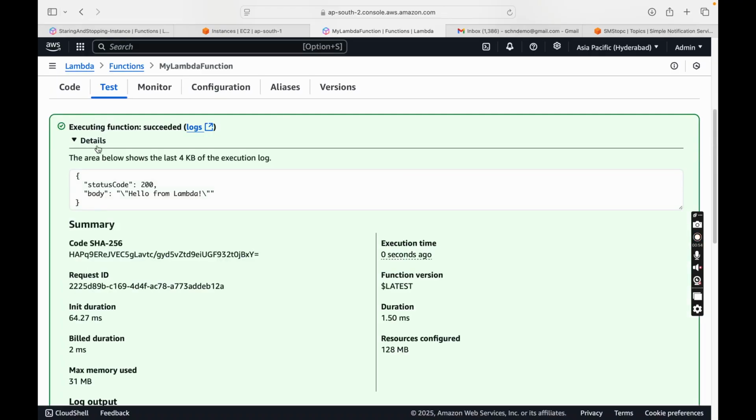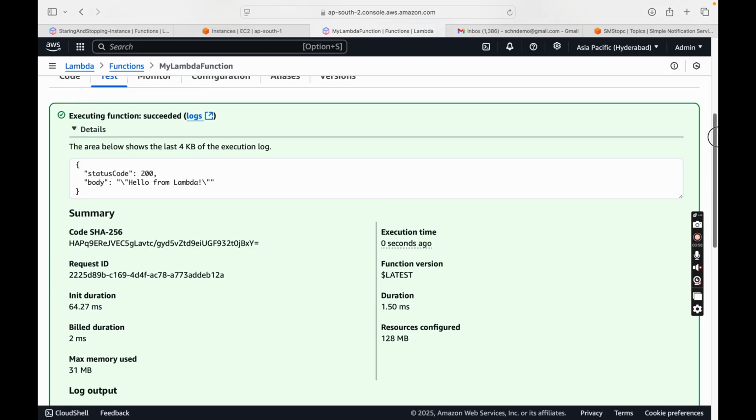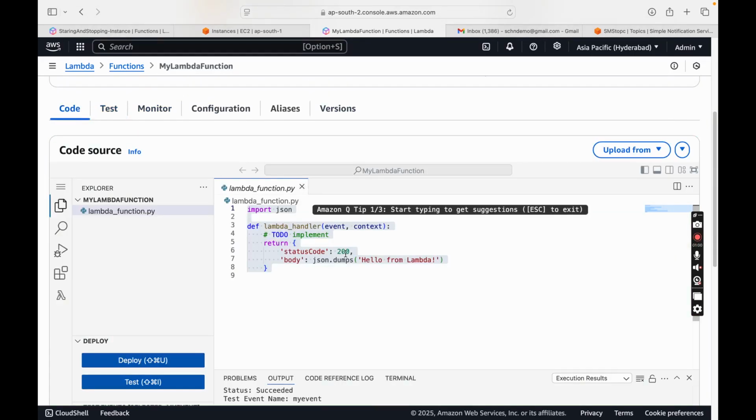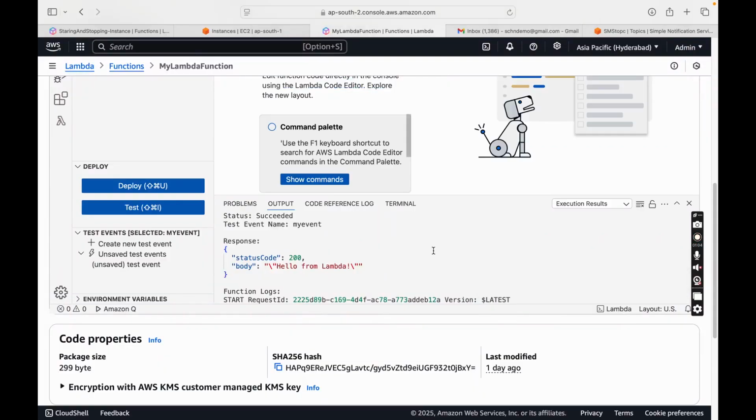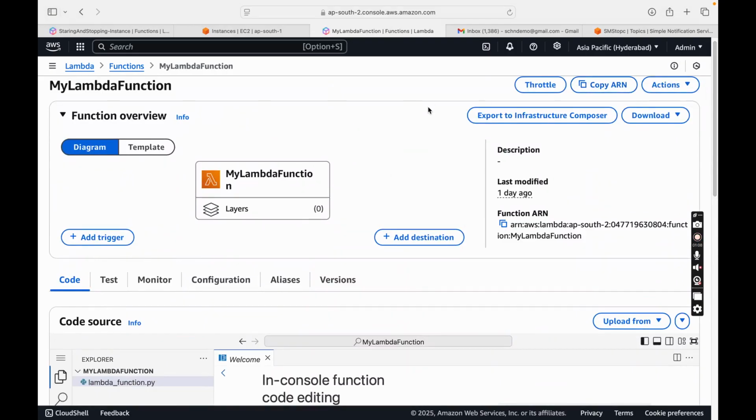Now you can see this function has been successfully executed, and this is the code we have inside the Lambda function, and this is the output that we are getting, right? Now this is just a snippet of code, just a default Lambda function. Now I'll take you to a Lambda function which has certain functionality to execute.